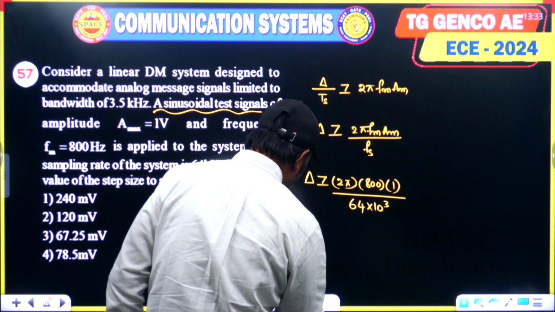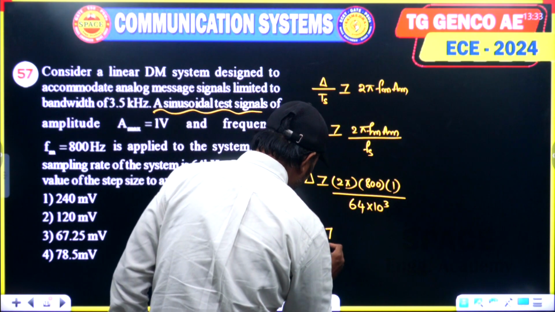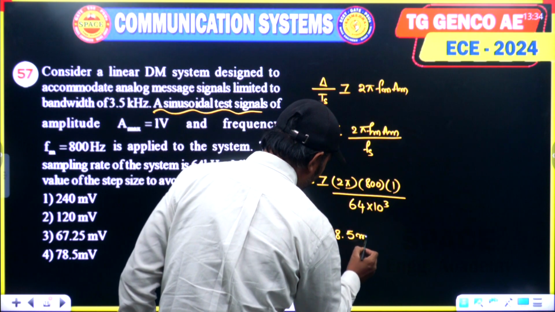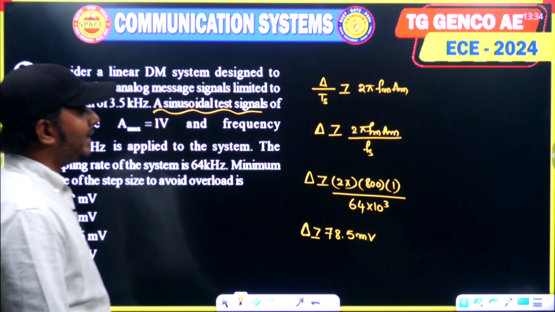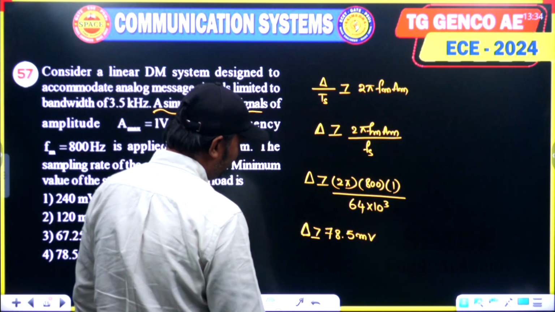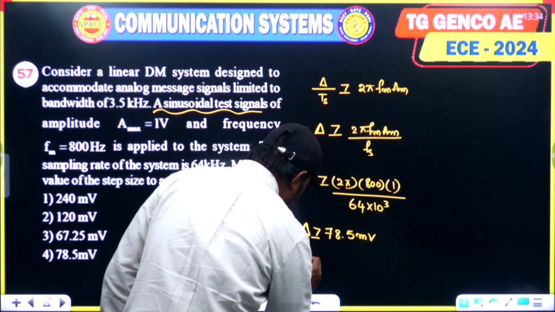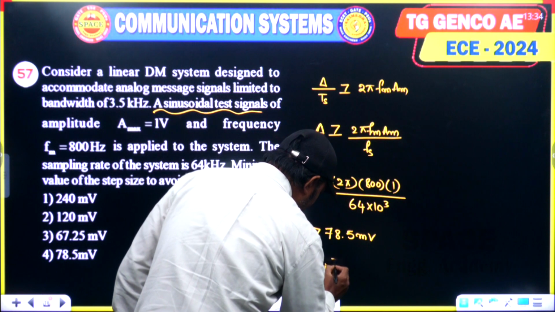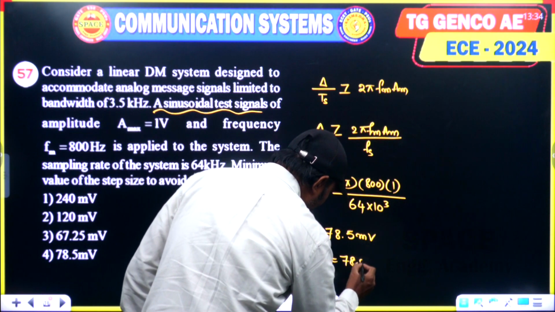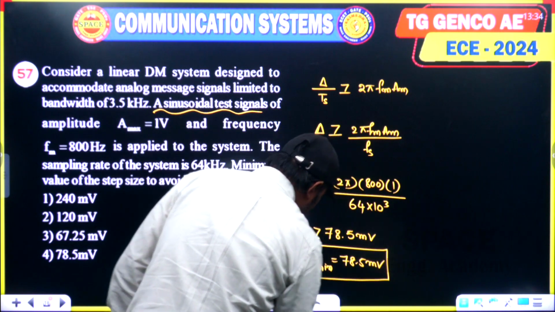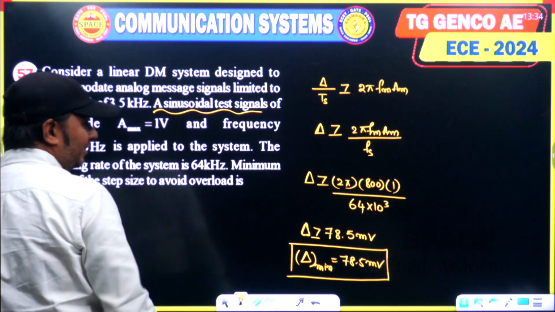If you simplify, from the options, you will get 78.5 millivolts. Delta, means step size, must be greater than or equal to 78.5 millivolts, or minimum value of delta is 78.5 millivolts. Option 4 becomes the answer.